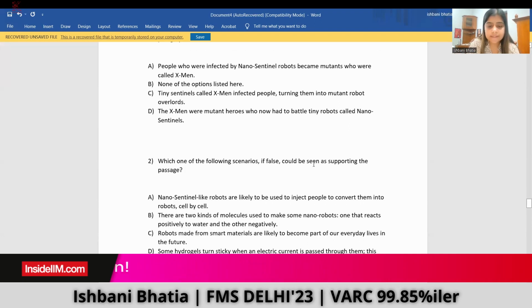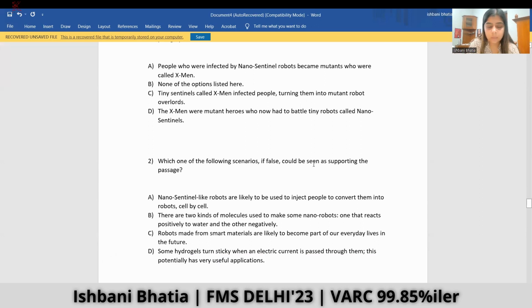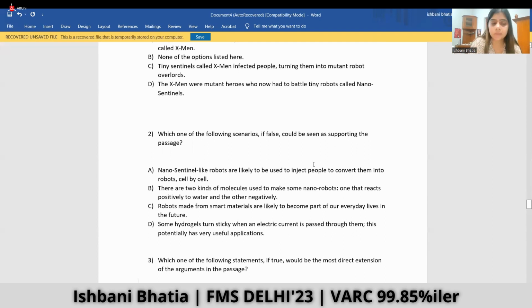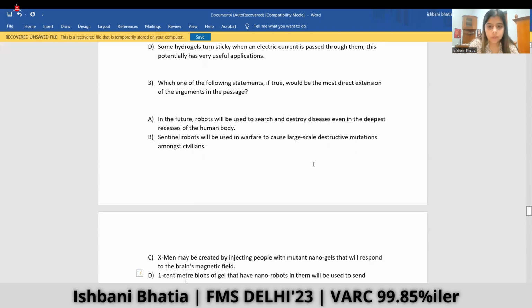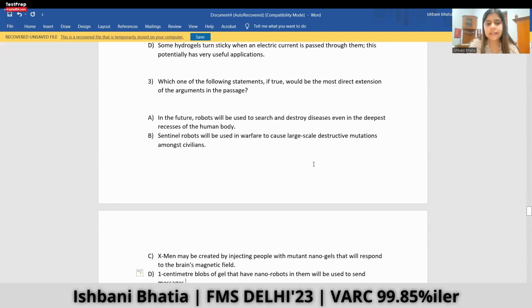Which one of the following scenarios, if false, could be seen as supporting the passage? If it is false, then it will support the passage, right? Which one of the following statements would be the most direct extension of the arguments in the passage?